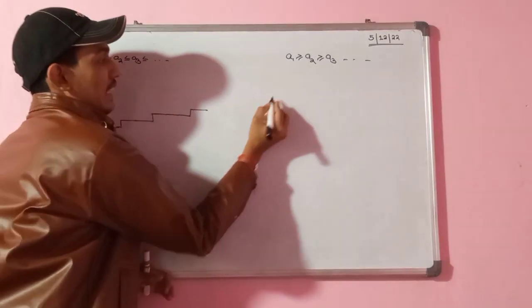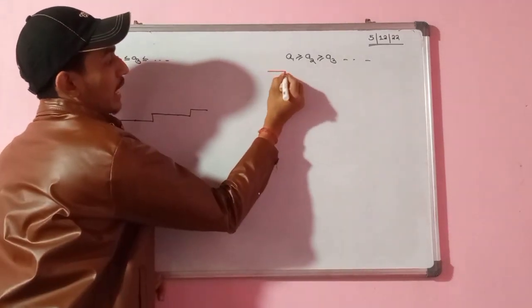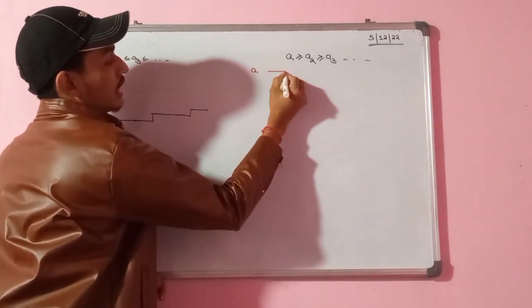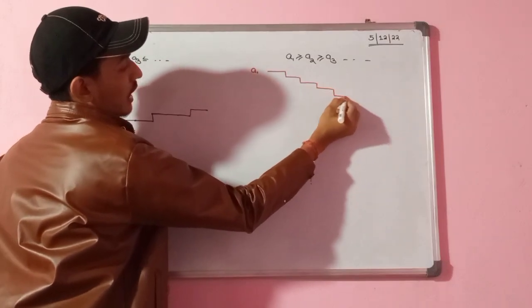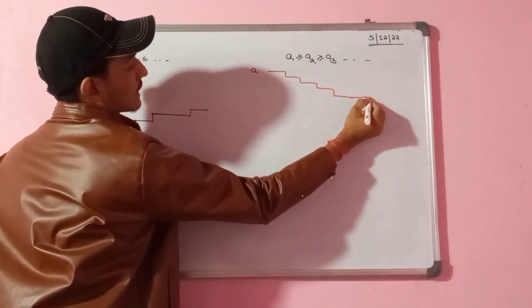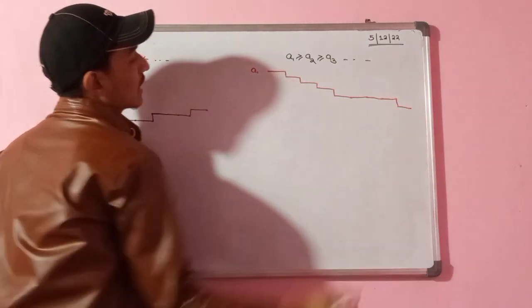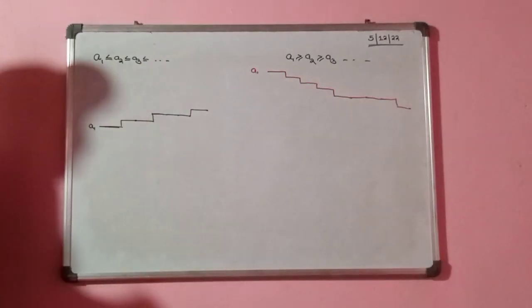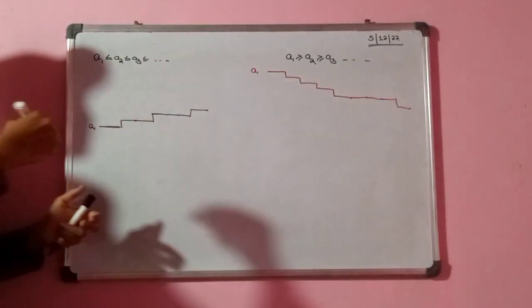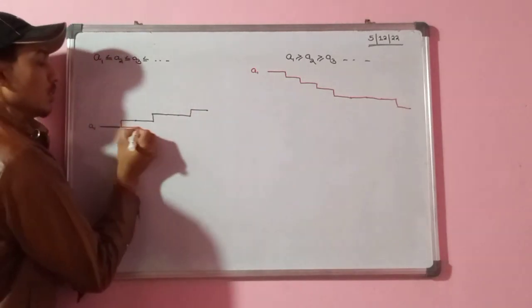Similarly, if it is monotonically decreasing, I am drawing in red color. This is my a1, it will decrease. Suppose a2, a3, a4, a5, a6, a7, a8, and this is a9. This is monotonically decreasing. Is the diagram clear? So can I say this monotonically increasing sequence is bounded below?